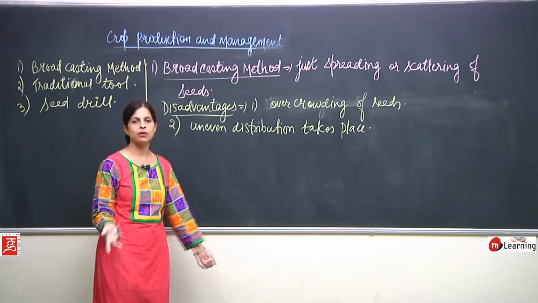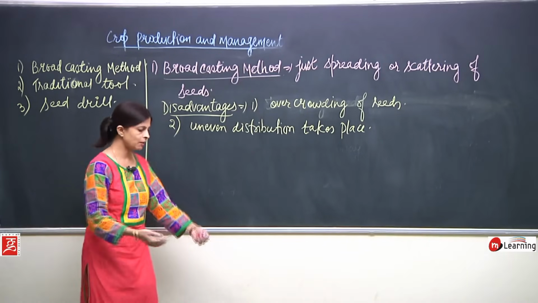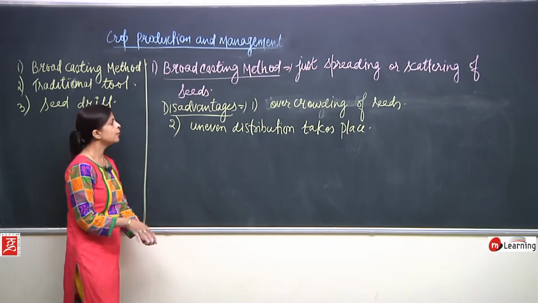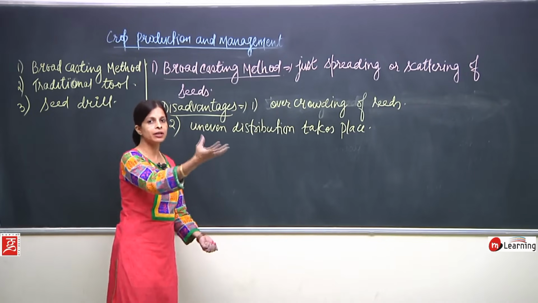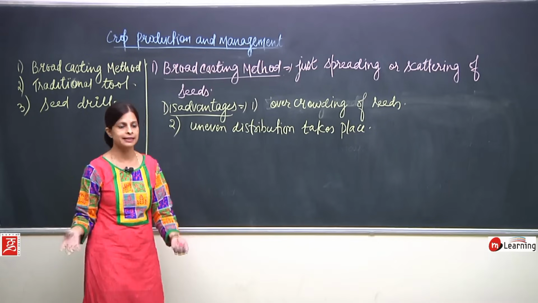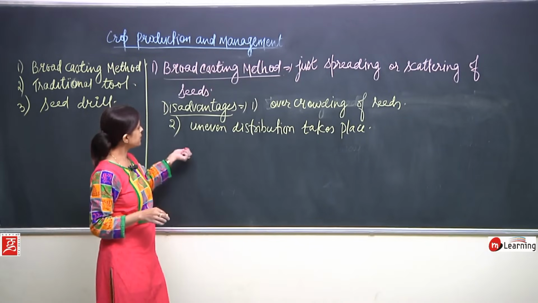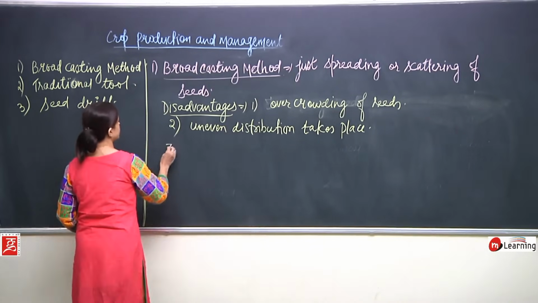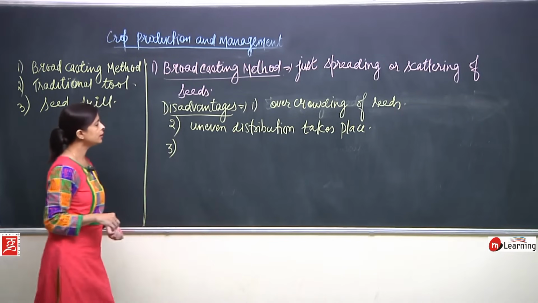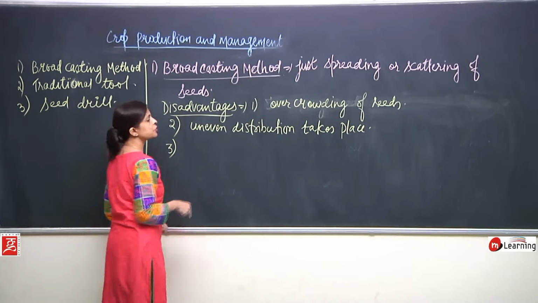So this place may have no seed at all, because I moved there and forgot to place seeds over here. So, what is happening? Uneven distribution. That means somewhere overcrowding is taking place and somewhere there are no seeds. Uneven distribution takes place.